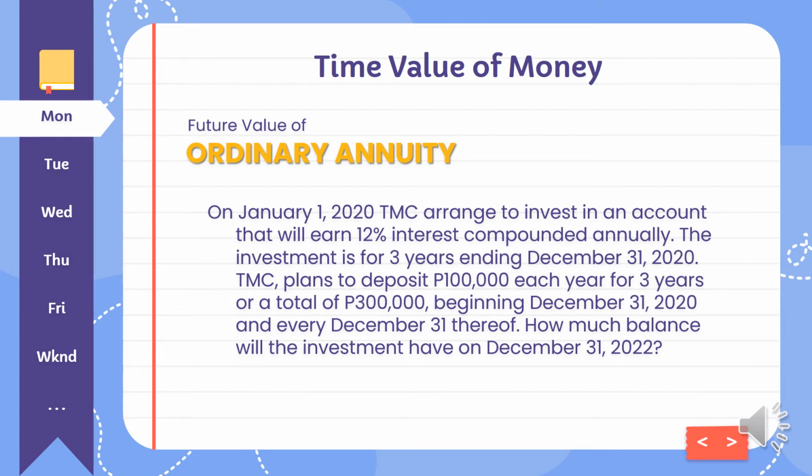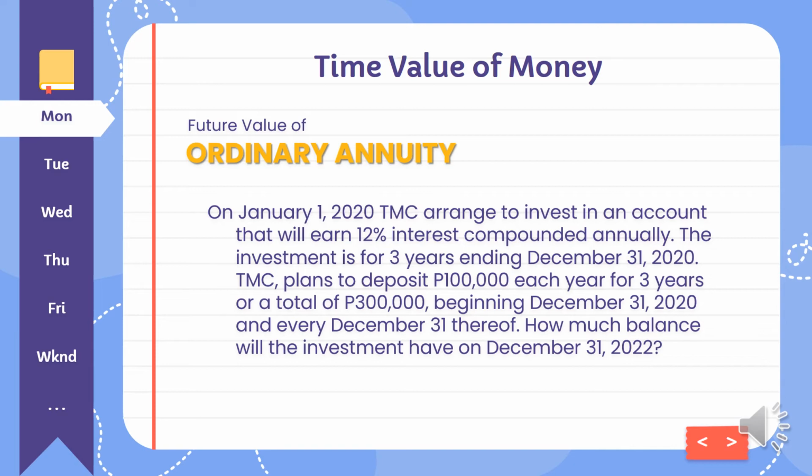On January 1, 2020, TMC arranged to invest in an account that will earn 12% interest compounded annually. The investment is for 3 years ending December 31, 2022. Then TMC plans to deposit 100,000 each year for 3 years, or a total of 300,000 beginning December 31, 2020, and in every December 31 thereof. How much balance will the investment have on December 31, 2022?